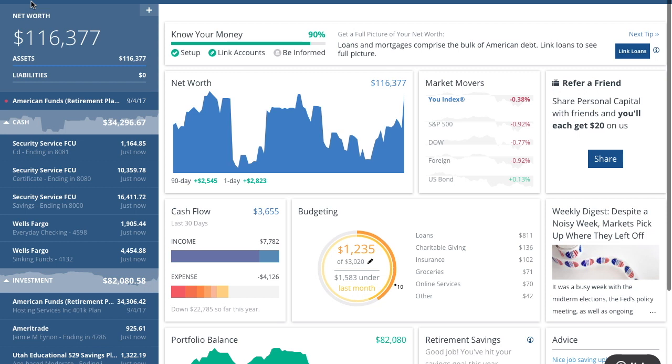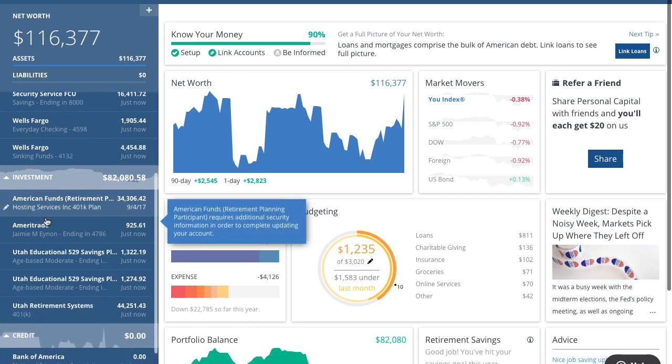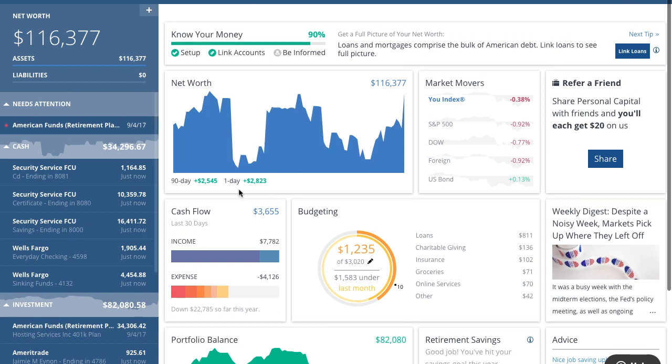If you have never used Personal Capital before, this is what the interface looks like when I log into my account. It is basically a place where you can put every single account that you have. I have our retirement accounts in here, all of our different savings plans, our banks, my children's retirement, and our credit card, which is a zero balance. So I have all of this on this interface.